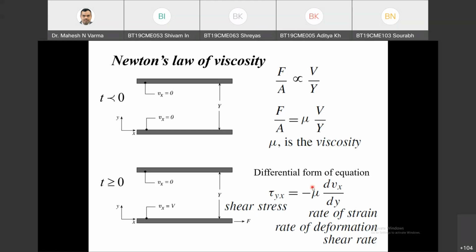Hello, sir. Roll number 5. I have a doubt. Can the molecular momentum be significant enough to cause movement of the particles along the y direction? Yeah, turbulent flow is that one only. At that time we will have movement of molecules in the y direction also. Okay, sir.